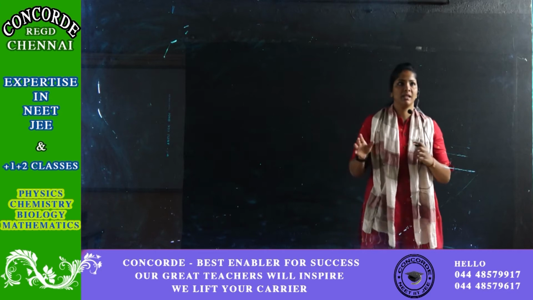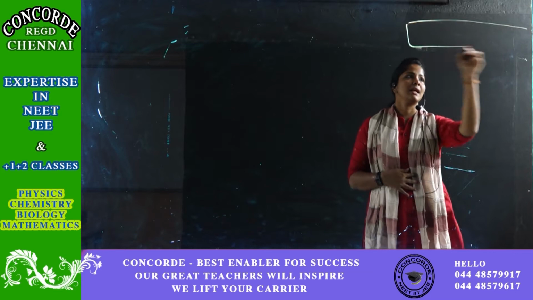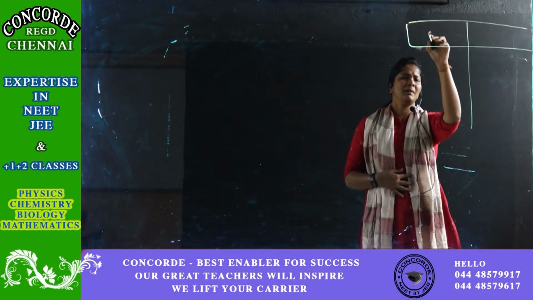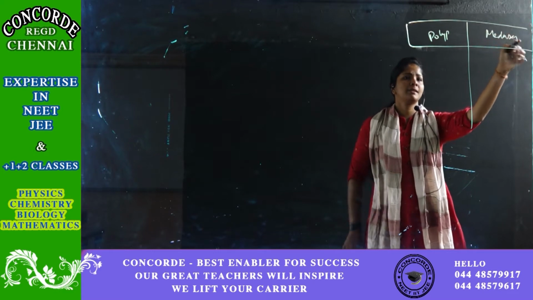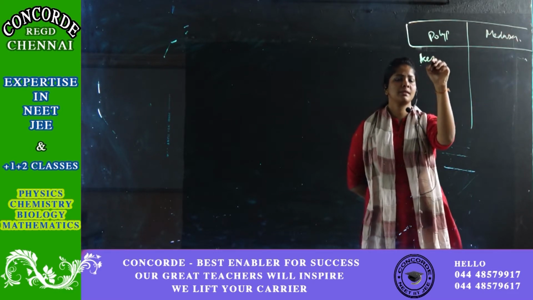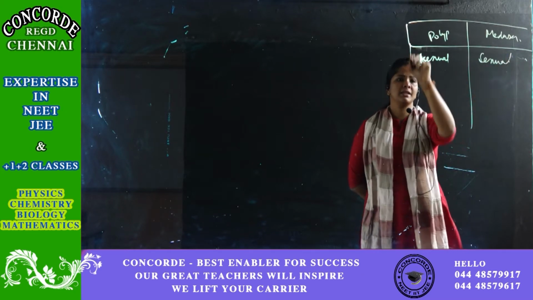We were seeing about Coelenterata. In that we were seeing about polyp and medusa differences. So as I told you before, polyp and medusa, correct? So polyps are asexual and medusa is the sexual form of your Coelenterata.